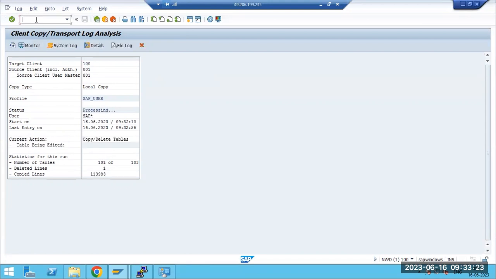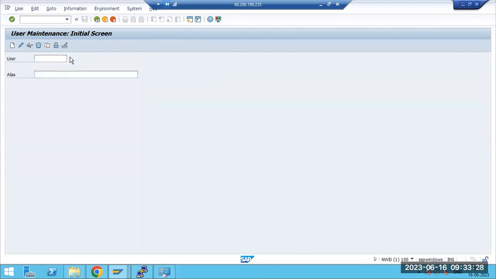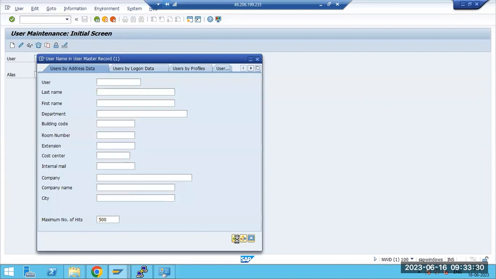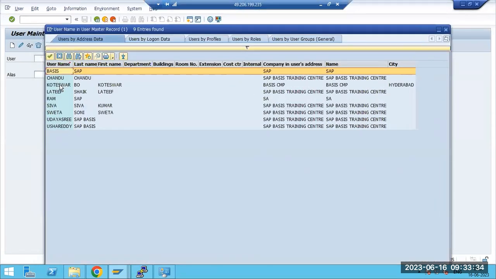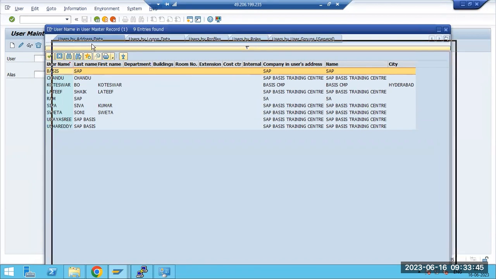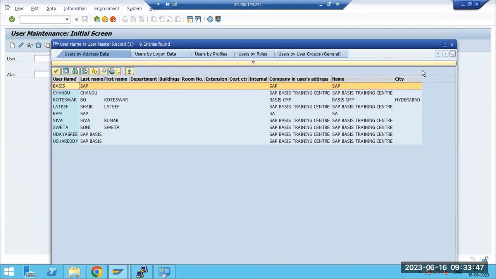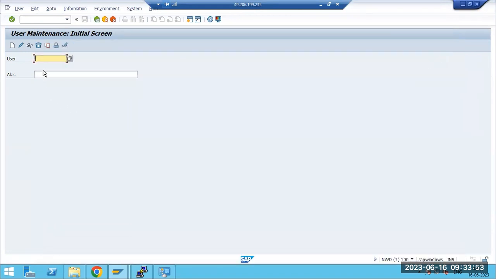Now we can go back to SU01 and see whether the data we copied exists or not. Yes, the data exists. Previously there were no users here, and now we have the users: basis, Chandu, Koteshwar, Latif, Shiva, Sweta, Usha Reddy. So whatever users we have in 001 have been copied here.